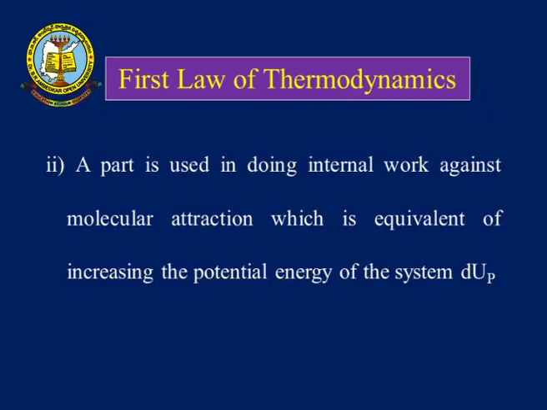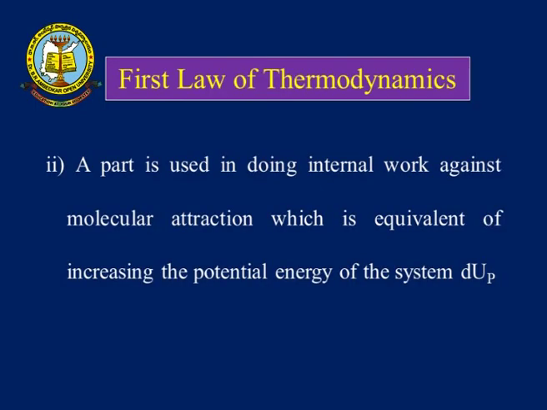And the second part is used in doing internal work against the molecular attraction, which is equivalent to an increase in its potential energy.